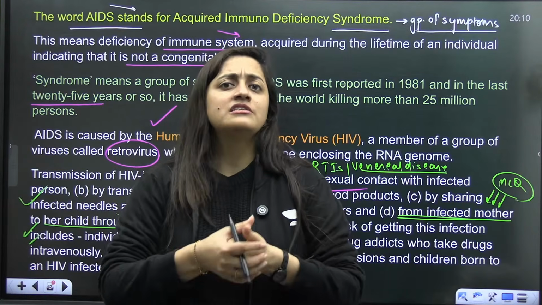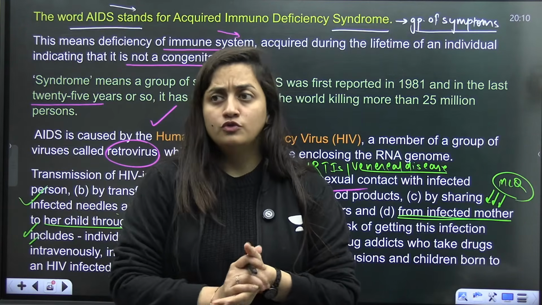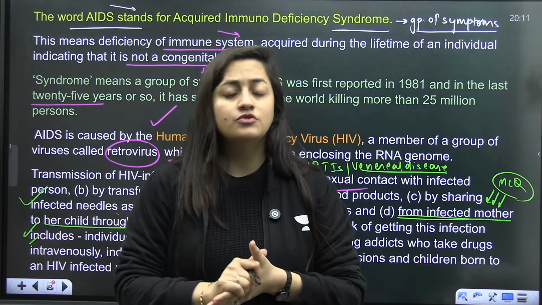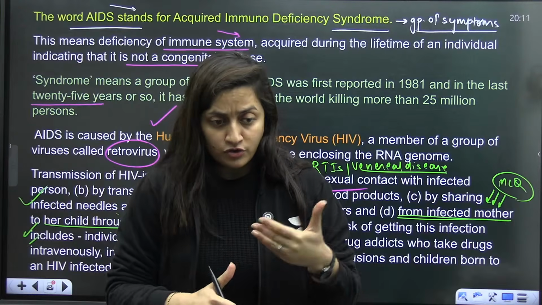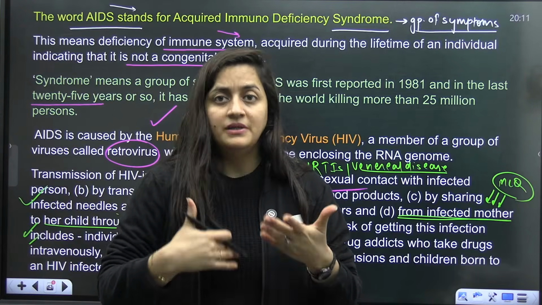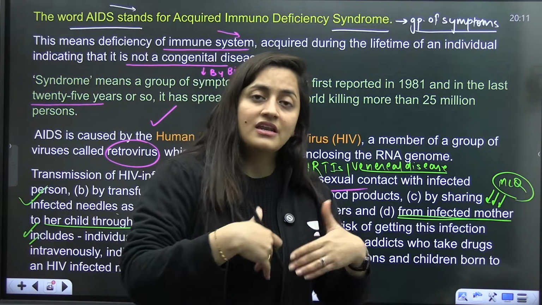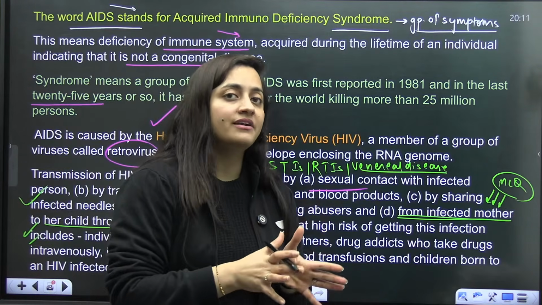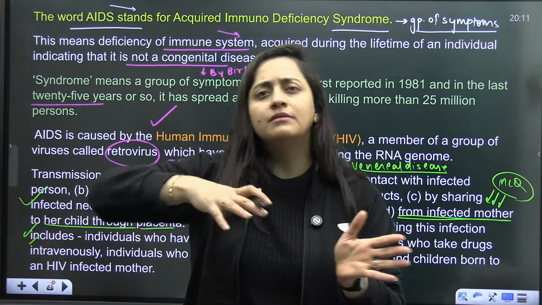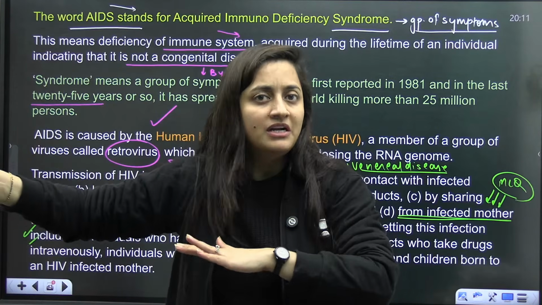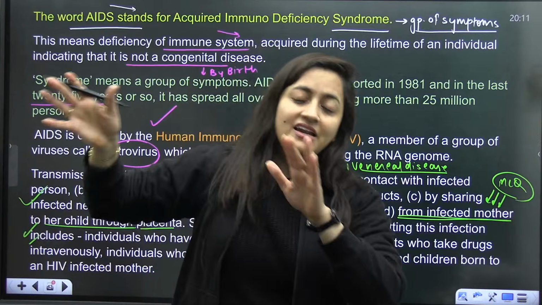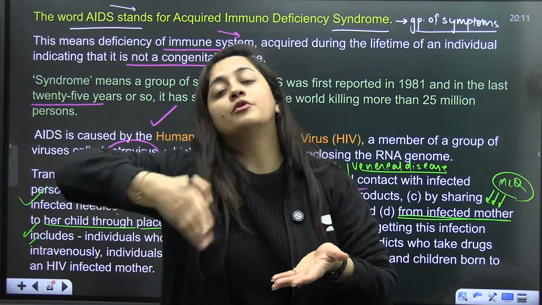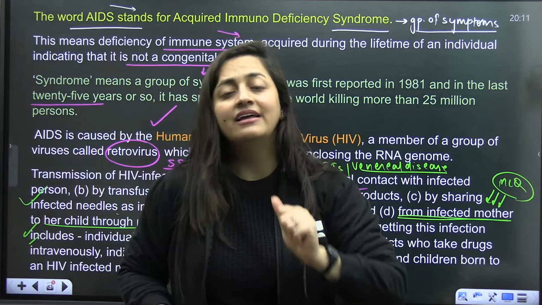One should encourage them, motivate them, but it is a kind of taboo, so people look at them in a different way. When it comes to AIDS, it also spreads when a person is having multiple sexual partners and unprotected sexual intercourse, right? So that is why condoms are always advised. First of all, sexual contact with multiple partners should be avoided. And if anybody is having that, they should wear condoms, because condoms protect from AIDS. It is again a PYQ.